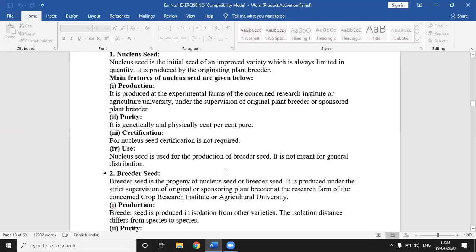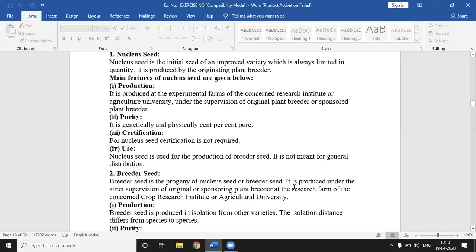Then the second type is breeder seed. Breeder seed is the progeny of nuclear seed or breeder seed itself. This is many times asked in exams from an objective point of view. The breeder seed is a progeny of nuclear or itself breeder seed.